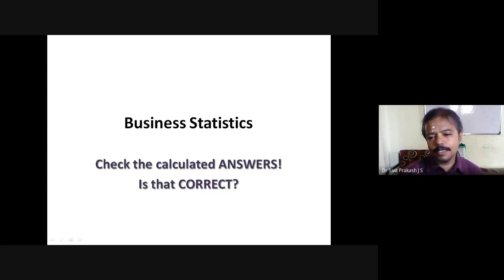When I handled classes at different centers for UPSC exams and other competitive exams, there used to be MCQ questions from statistics. I used to teach them how to find the right answer without any calculation, or with limited calculation. How to do that? That is what we are going to learn today in a few minutes.